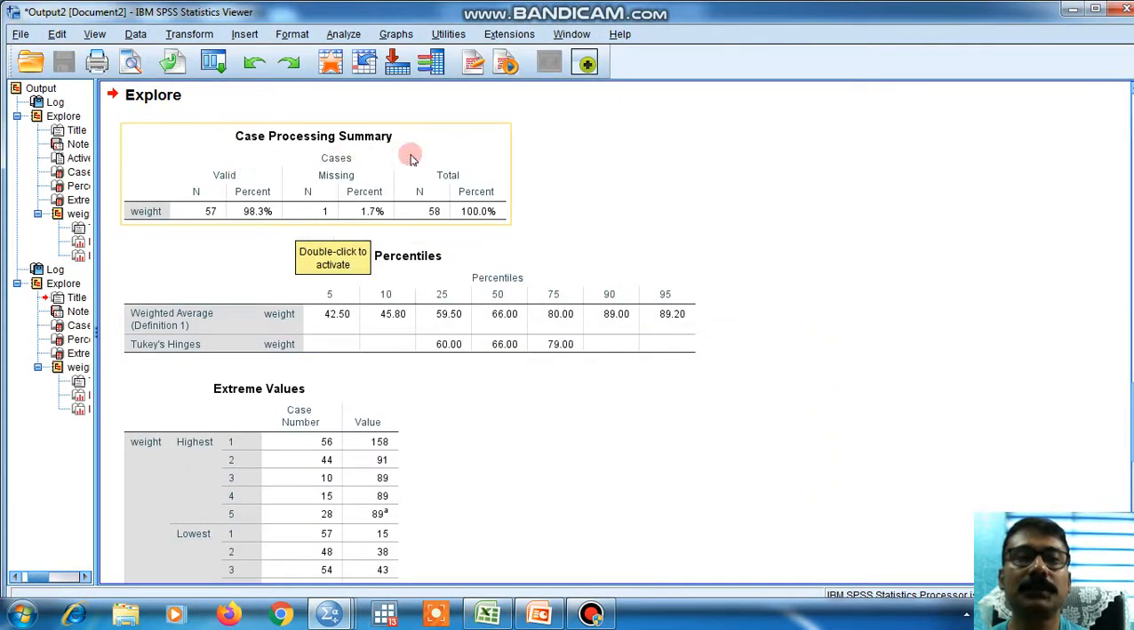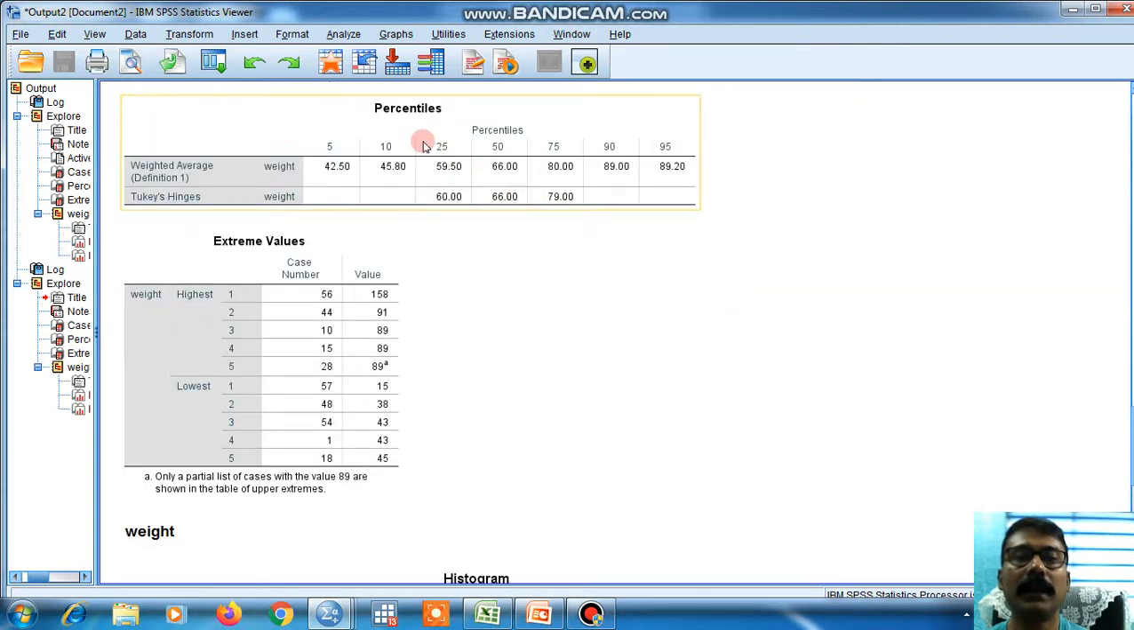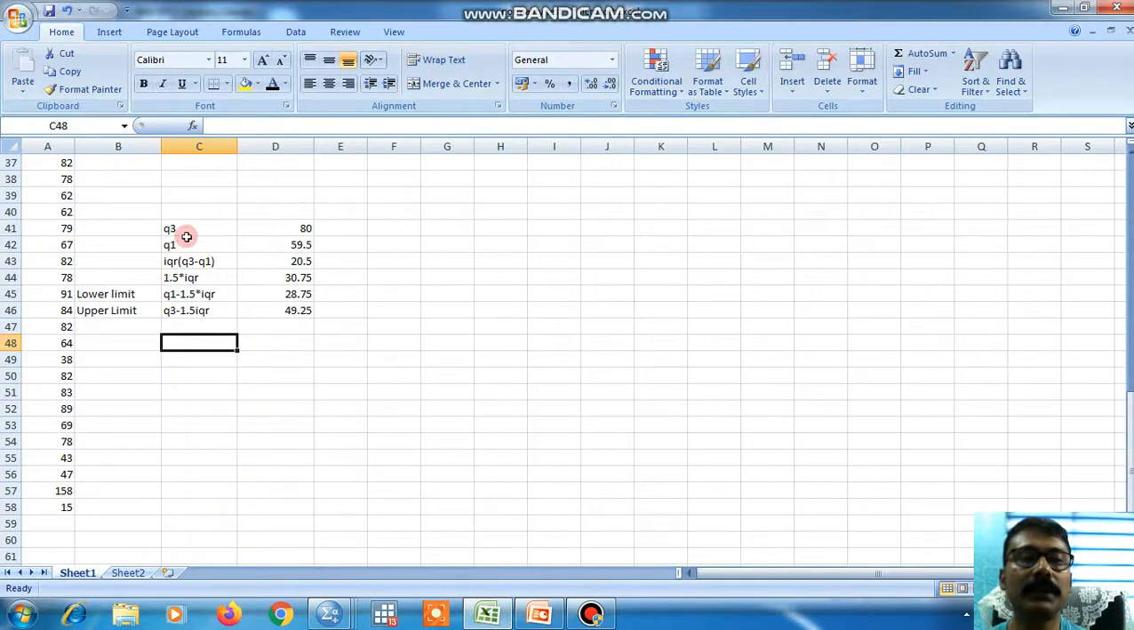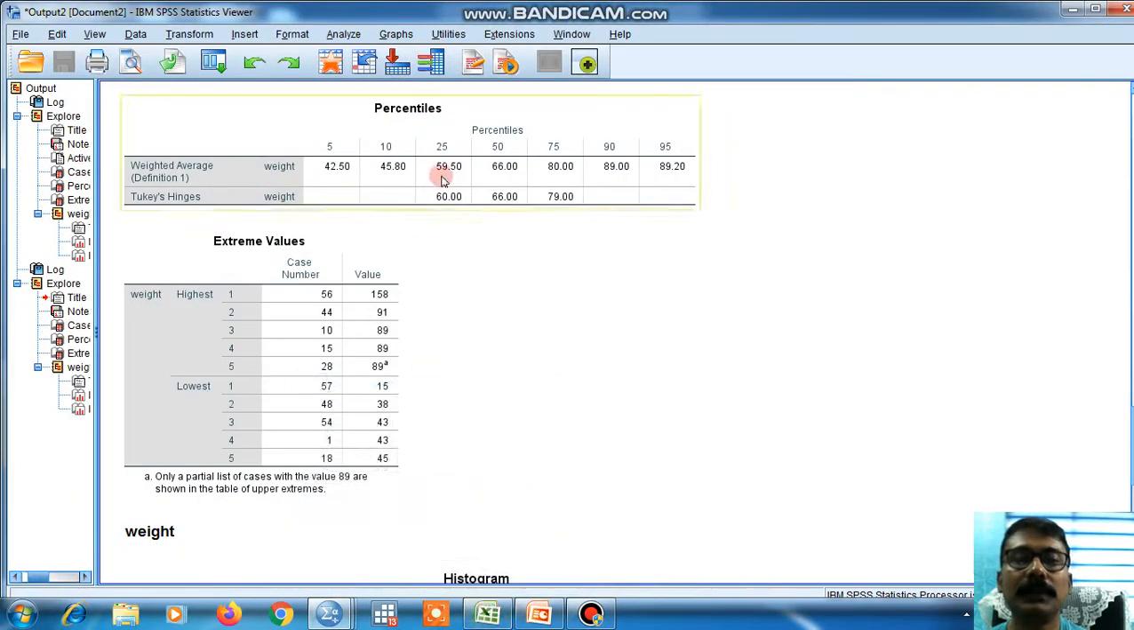So the case processing summary shows valid cases and missing cases, and then percentiles. As I told you, the 25th percentile may be treated as Q1 and the 75th percentile as Q3. So we can get Q3 and Q1. On the basis of these two values, Q3 is 80 and Q1 is 59.50.